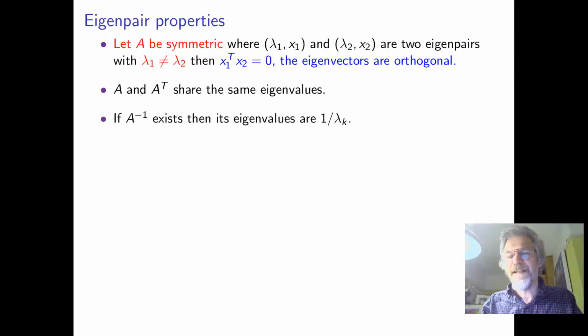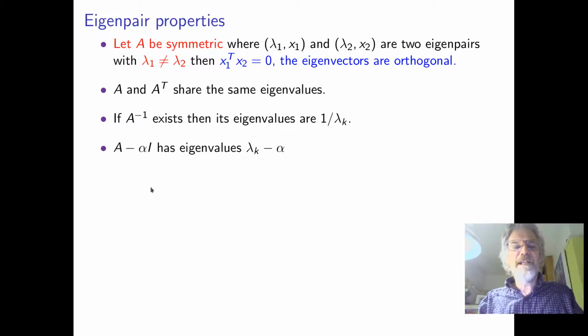Also, rather neatly, if the matrix is invertible, then the eigenvalues of the inverse are exactly 1 over the eigenvalues of the original matrix. And of course, it also tells you that the way it's not invertible is if any of the eigenvalues are 0. So when you have a factor of lambda in the characteristic polynomial, then you've got a singular matrix. In other words, if lambda equals 0 was an eigenvalue, clearly there's an x so that Ax equals 0 and it's singular. Anyway, if it's non-singular, it's got an inverse, the eigenvalue is just 1 over.